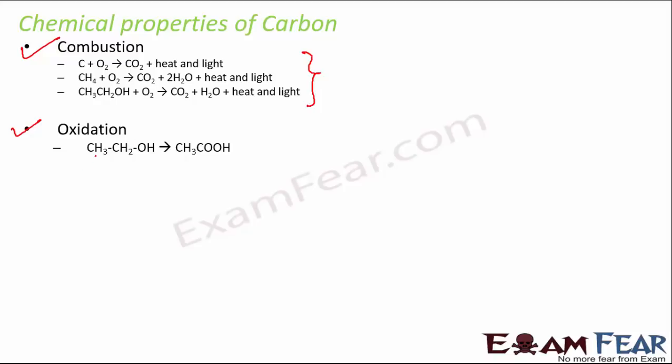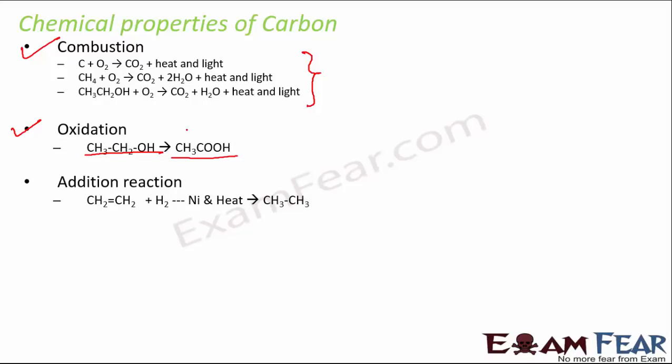Now, if you look at the expressions here, you would see that alcohols are converted into carboxylic acids by the oxidation process. So if you look at this one, this is ethyl alcohol. Now, when it gets oxidized, it gets converted to ethanoic acid. So ethyl alcohol gets converted into ethanoic acid.